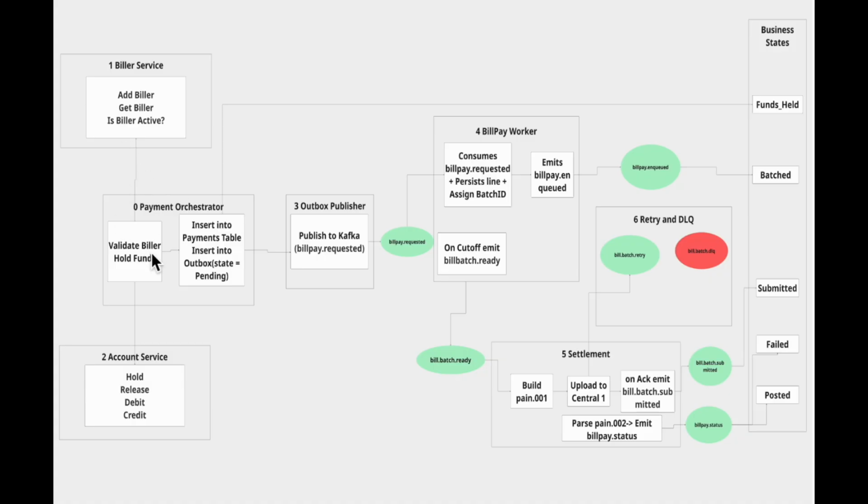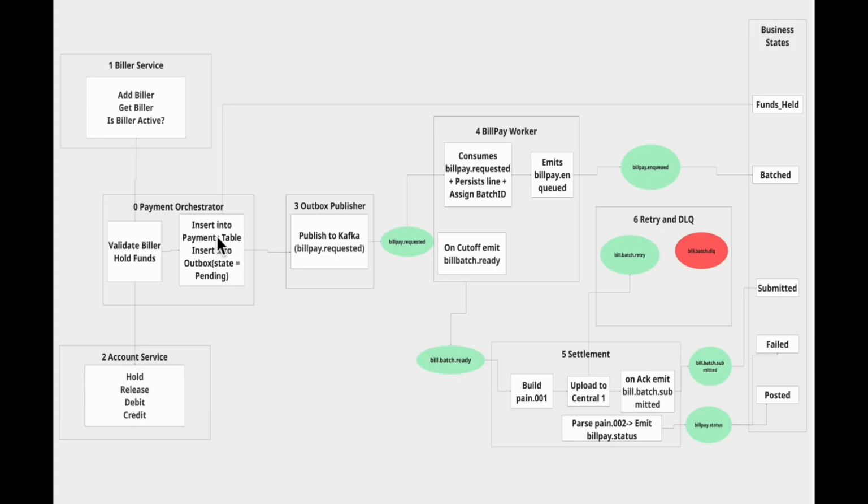Next, it asks the account service, does the customer actually have the funds? If yes, it places a hold on those funds, so the customer can't wander off and spend that money on something else while we are processing the bill. Next, the orchestrator needs to officially record what just happened.